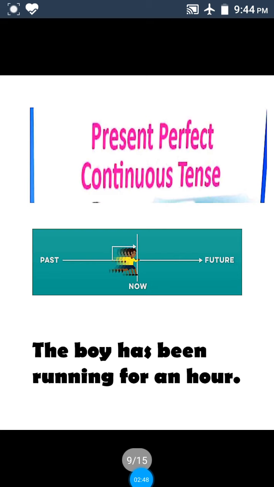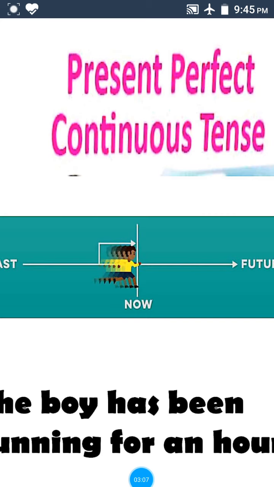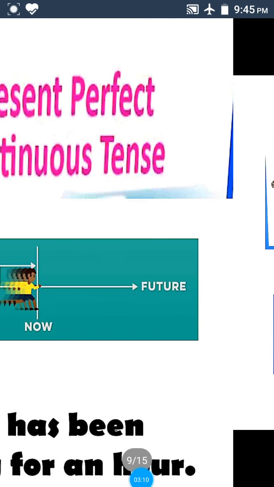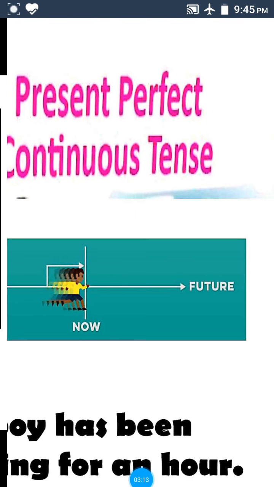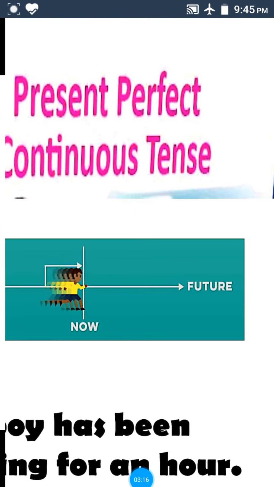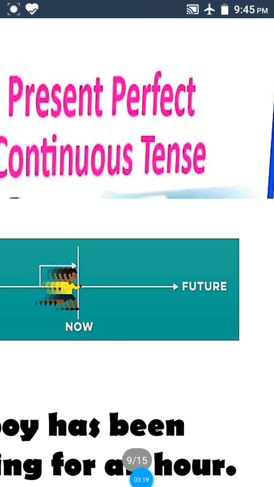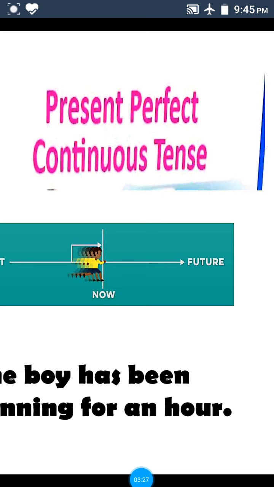Next, present perfect continuous tense. For one example, the boy has been running for an hour. Here, this boy has been running for an hour. That means he started in the past and now still he is running, and definitely there is a chance to move forward. That means in future also he will run. So when there is a definite chance of continuing in future, we should use present perfect continuous tense.